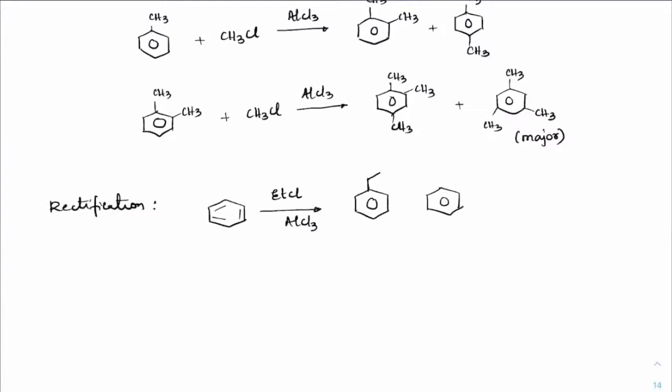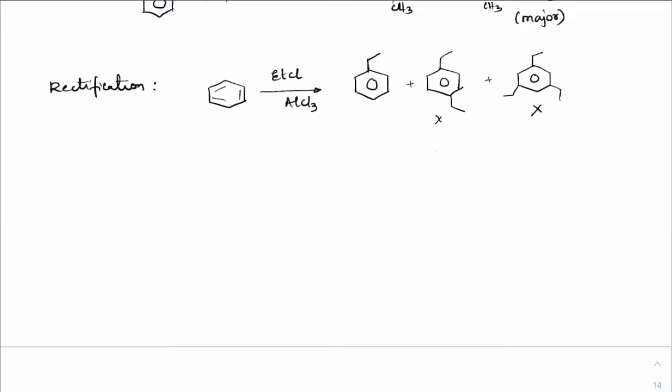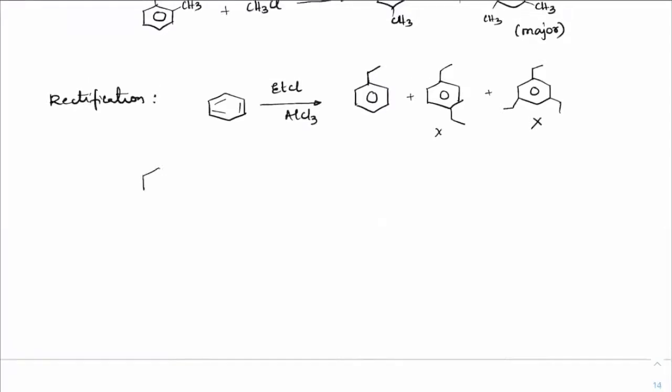We might have ethyl substituting on multiple positions like this, and I can have ethyl substituting at tri positions like this. So the objective is to stop this, and I want only ethyl, and I do not want this poly substitution to happen. Then what we can do is make sure first an acylation is done.